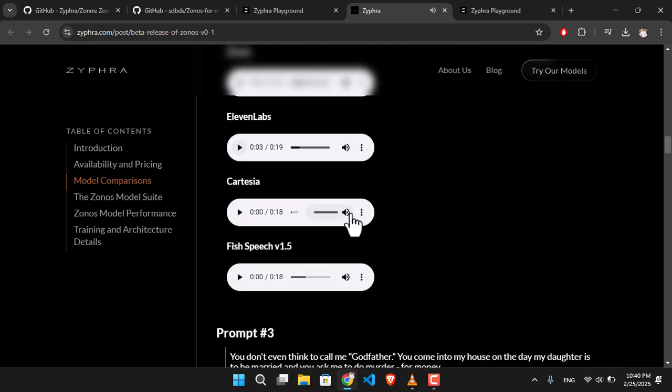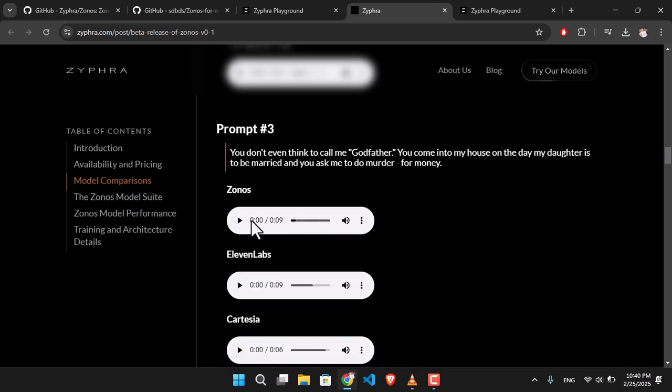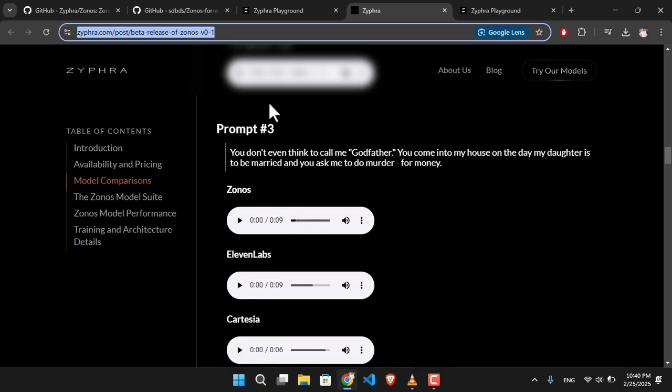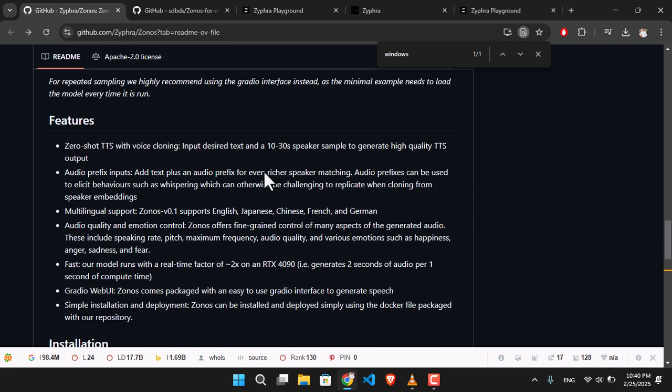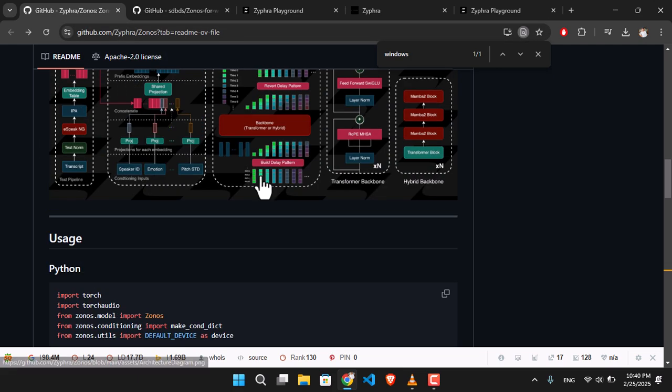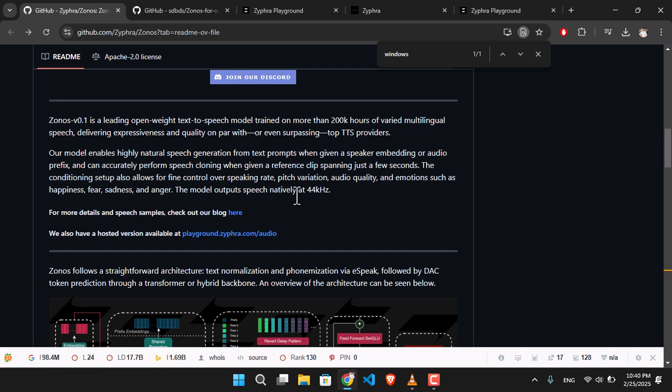Okay, you get the idea, right? You can just simply go ahead and listen to the other prompts that are available within here. Just listen to them, and then you can decide whether it is best for you or not. The best part is it is completely free. You can just simply visit or find it through GitHub. I'll provide all of the links in the description. You can go ahead and check them out yourself.